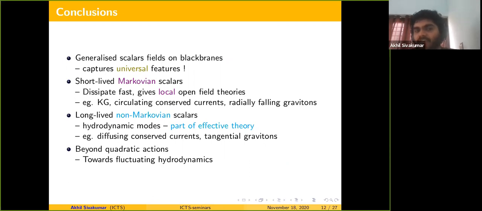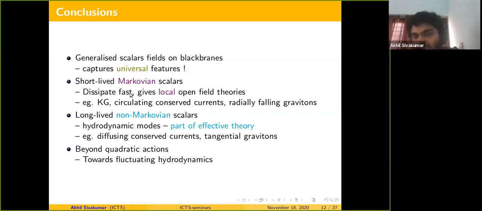Examples are the usual Klein-Gordon scalar whose quasi-normal modes decay with order beta time, the circulating parts of the boundary currents or eddy currents, or radially infalling gravitons, which are dual to tensor plane wave perturbations of the boundary metric.